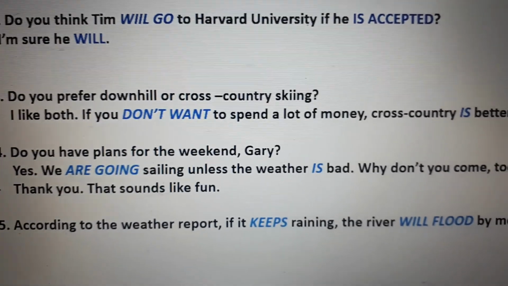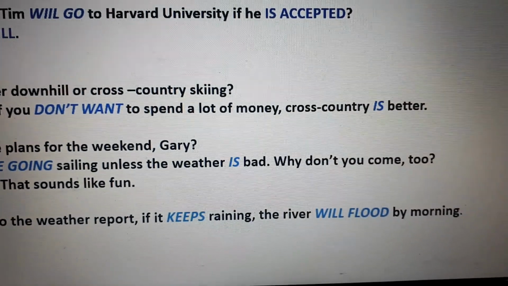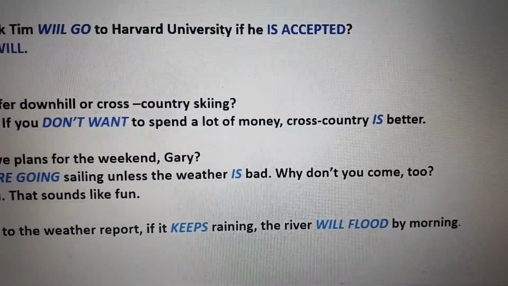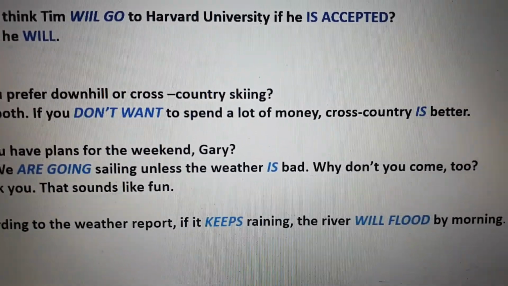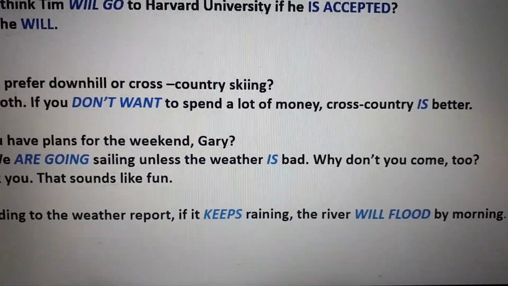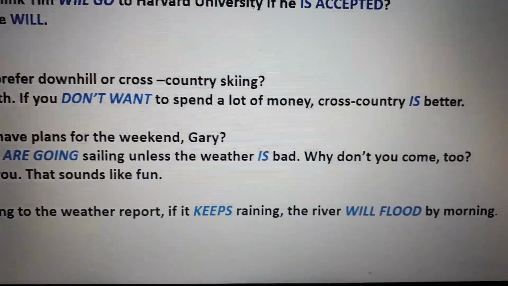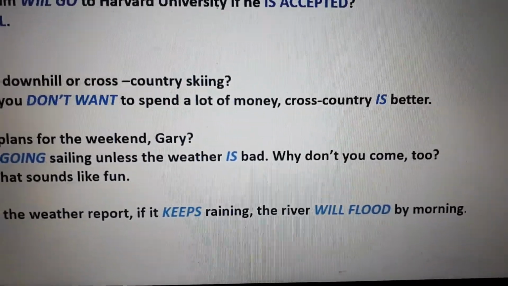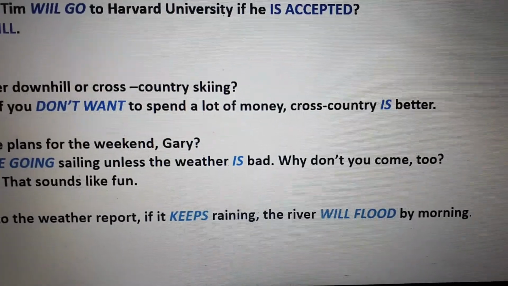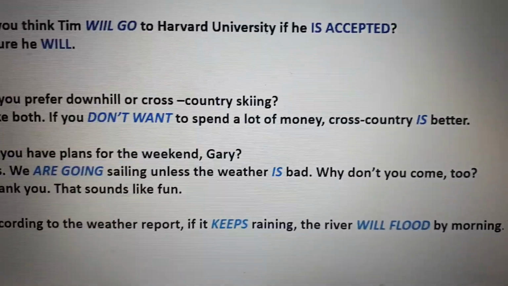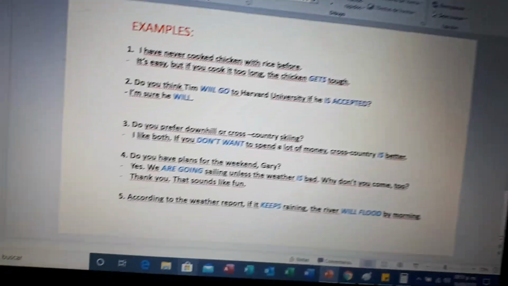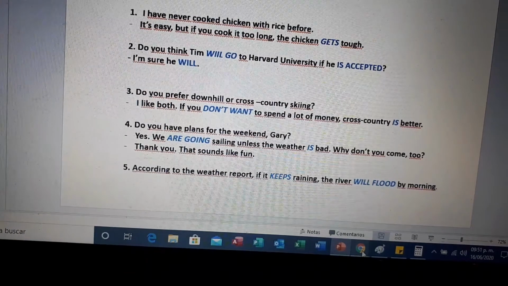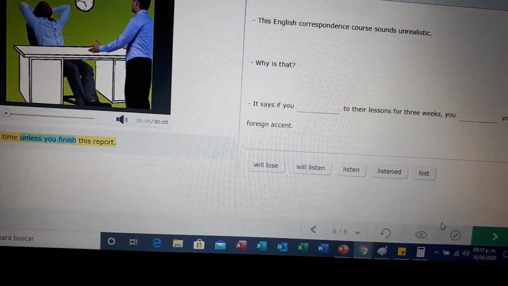According to the weather report, if it keeps raining, the river will flood by morning, okay? Keeps raining. It's also like future progressive, or simple present, and then we need the action in future, okay? Not in past. Okay, let's do more examples with the English platform. Okay, so we can continue practicing. Okay, let's make some examples.